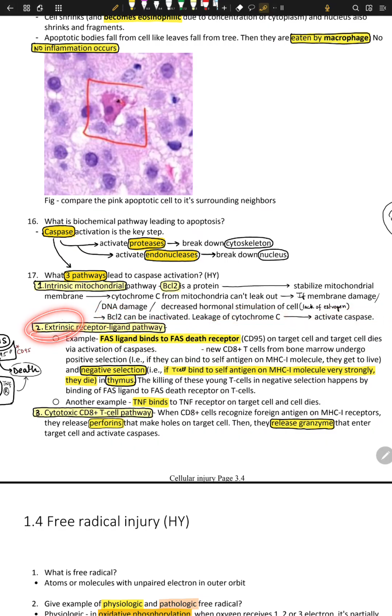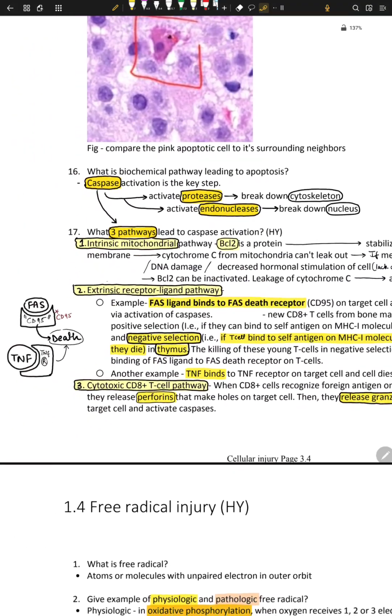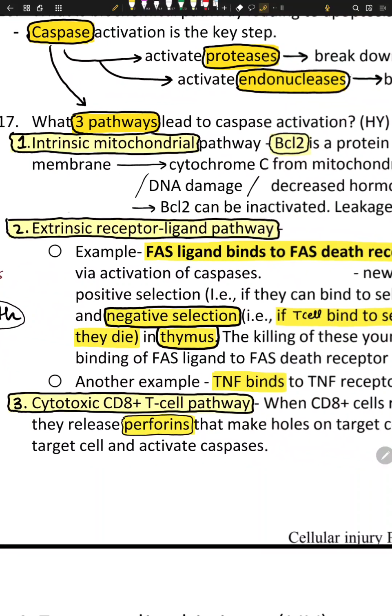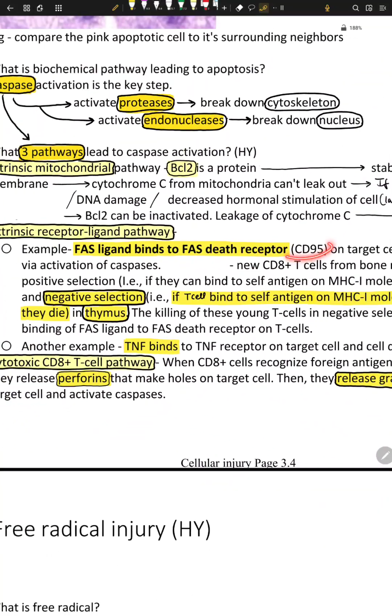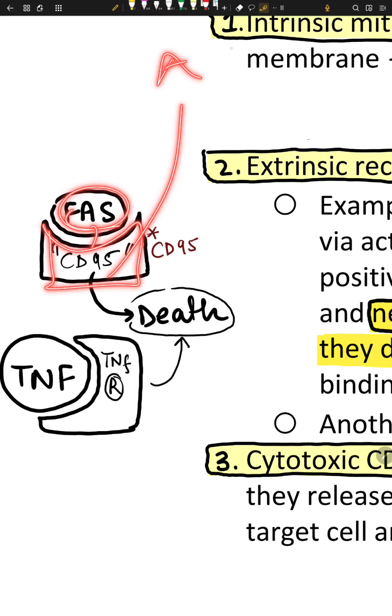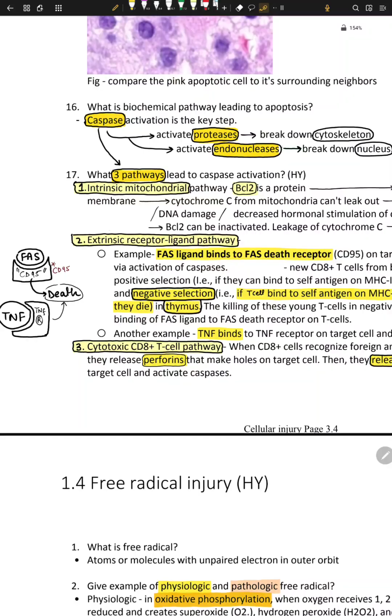Extrinsic pathway, again we read about Fas ligand binding. Fas ligand binds to the Fas death receptor, CD95. On a cell there is a receptor called CD95, and once Fas binds to CD95 receptors, apoptosis happens. This is in simple words.